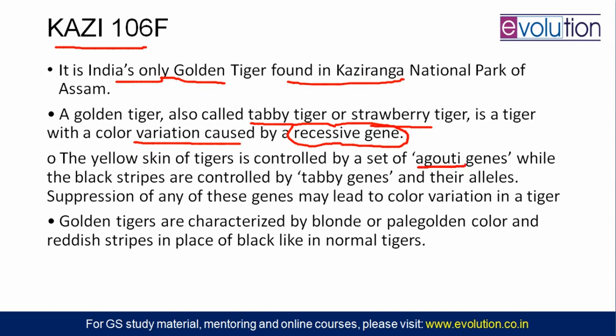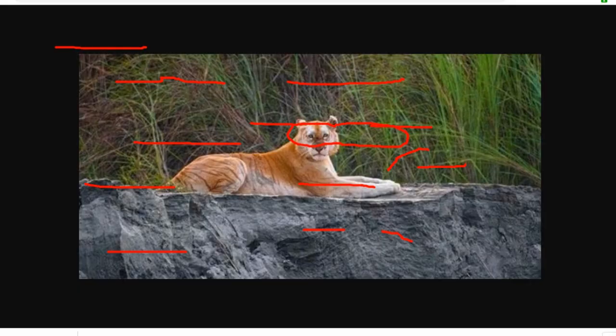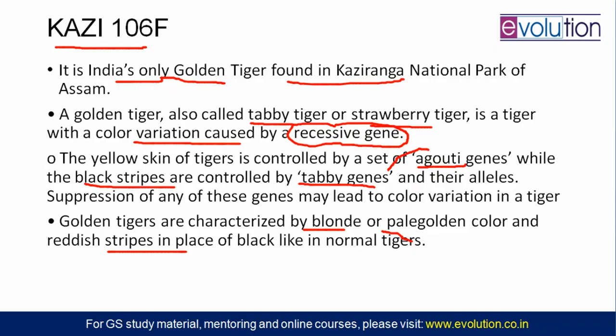Agouti genes are recessive genes which are responsible for causing this yellow coloration. But still the black stripes will be present, which are controlled by tabby genes. So if the agouti gene and tabby genes are suppressed, then the color variation can occur. Golden tigers are generally blonde or pale golden color with reddish stripes. I will show you the image. This is your Kazi 106F in the Kaziranga National Park. Why Kazi in the name? Because of Kaziranga National Park.